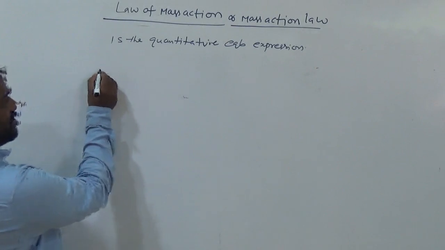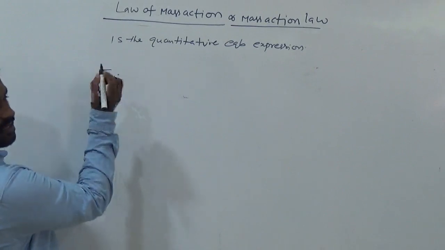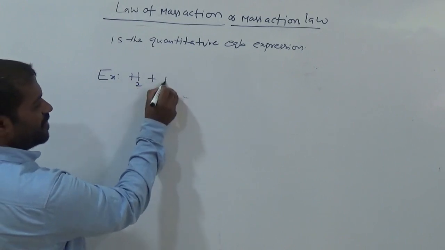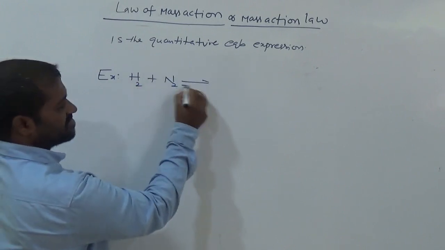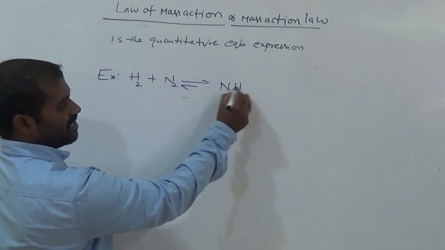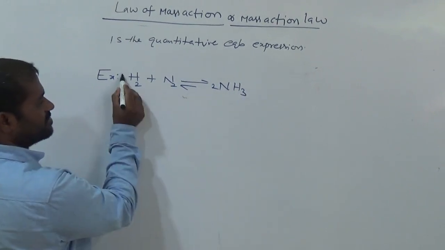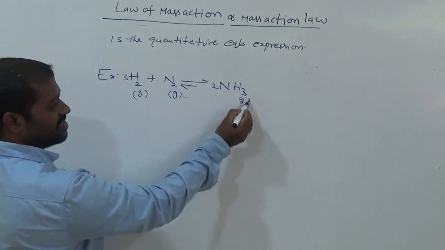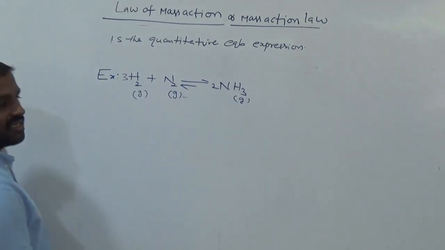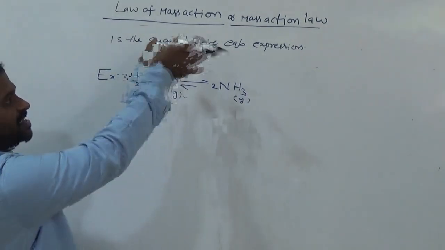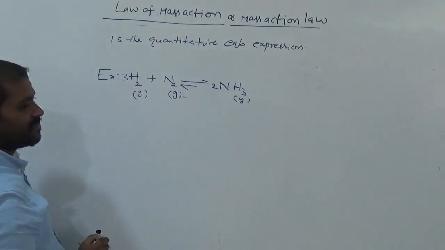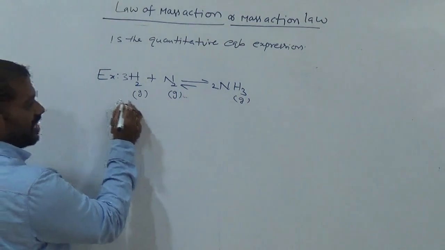For example, this is the chemical equilibrium equation. H2 plus N2 is reversible, NH3. This is gas, this one is gas, this one is gas. So now write the law of mass action concept for this reaction. These are the reactants.